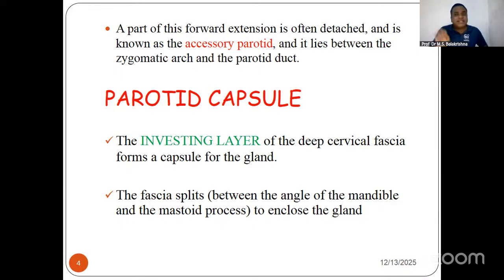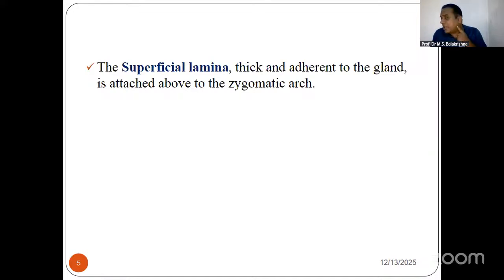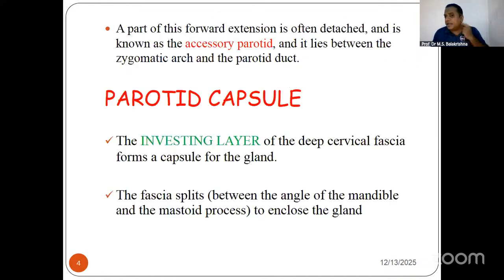The investing layer of deep cervical fascia forms the capsule for the gland. This fascia will split between the angle of the mandible and the mastoid process to enclose the gland. That is also an MCQ. So multiple MCQs I am discussing here. You should open your mind to how questions will be turned around.